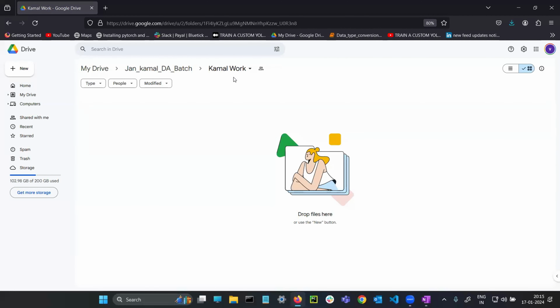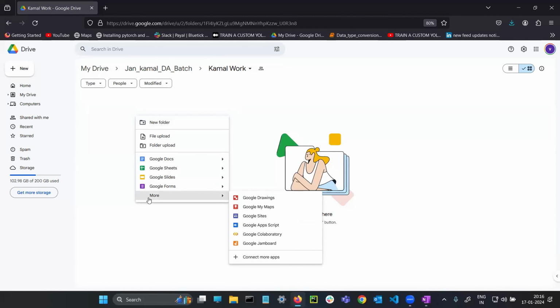Okay, in my Google Drive, I already have the IDLE because I already installed it. If any one of you has not installed it, please install it by following the recording. As I told you, right click on it, go to the more option, Google Collaboratory. I want to open IDLE.